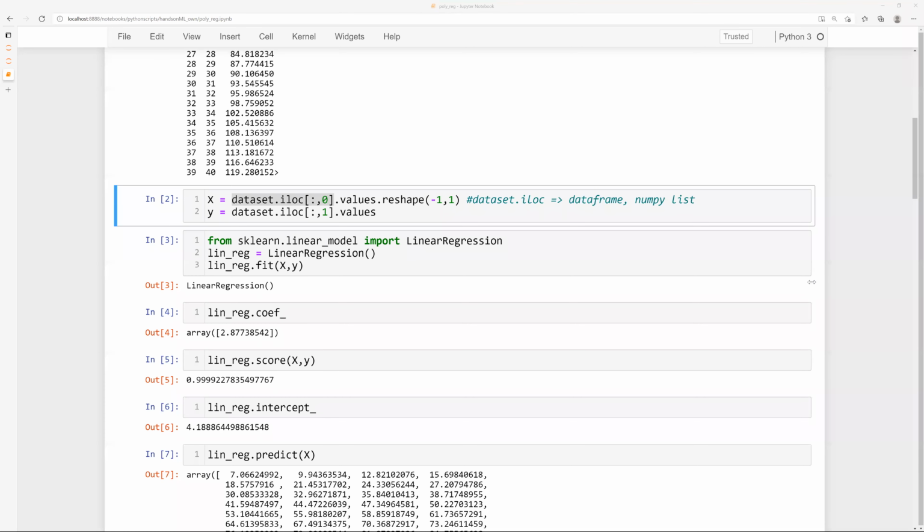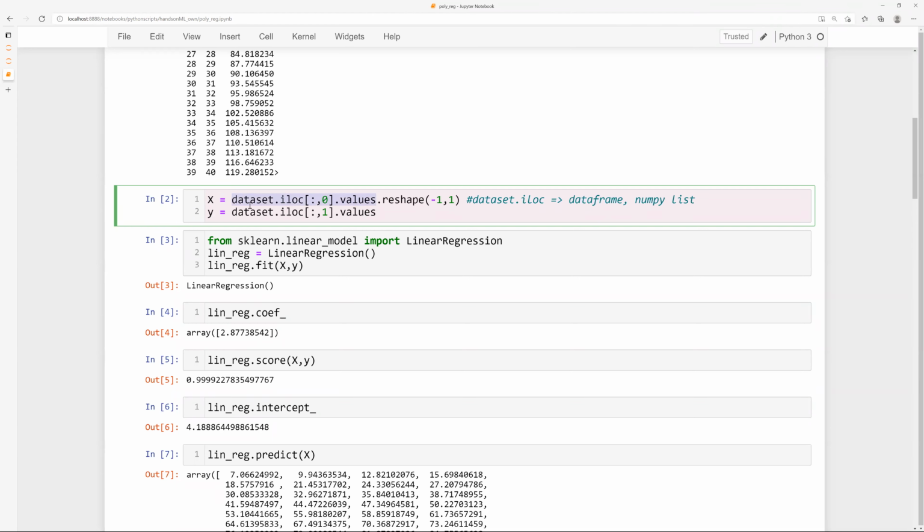Then I just wrote it there, no? We want it to be in a more universal data structure, which is NumPy list. So what do you think that dot values is going to do? Is it going to create a list? Yeah, it is going to create a NumPy list of that column. So this creates a data frame, and if you put dot values, it is going to create a NumPy list, which is more universal and can be accepted by a lot more libraries. The reason we are doing this is to reshape it. So if you look at how many columns does this data structure have? How many columns?